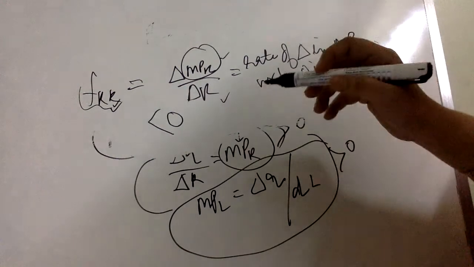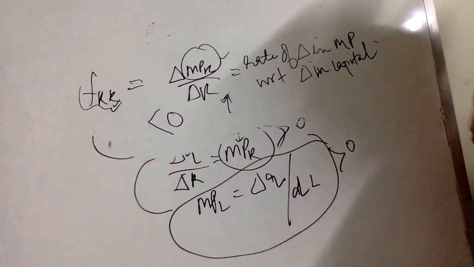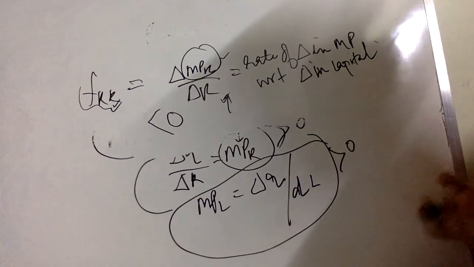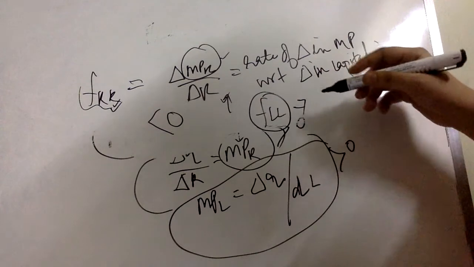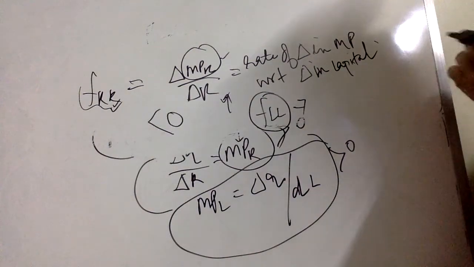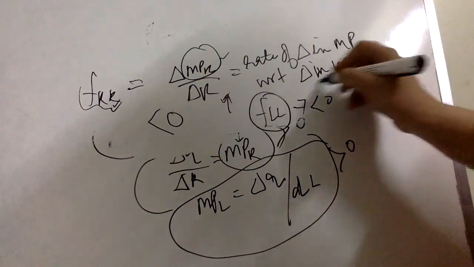So as I increase an additional unit of capital, the marginal productivity of the capital keeps on declining. Similarly, FLL, which shows the rate of change in marginal productivity with respect to the change in labor, is also negative.